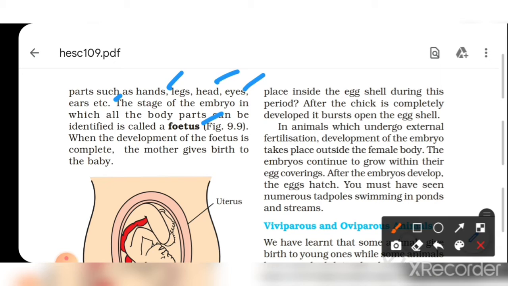The stage of the embryo in which all the body parts can be identified is called the fetus. When the development of the fetus is complete, the mother gives birth to the baby. Okay. When every organ of the baby is developed, it is called the fetus. जब वो चाइल्ड होता है उसके सारे जो ऑर्गन्स हैं क्या हो जाते हैं? डेवलप्ड हो जाते हैं. उसके बाद मदर बेबी को बर्थ देती है. ठीक है.